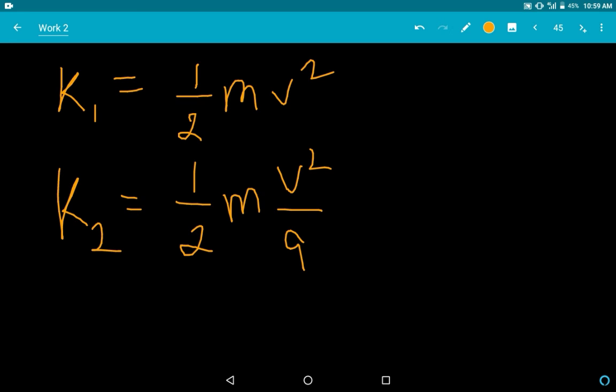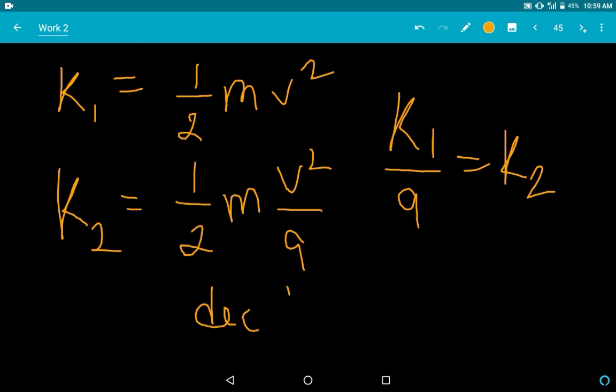Okay, k1 by 9 is equal to k2. Understand? Now it has decreased by how much? First was k1, final is k1 by 9, so k1 minus k1 by 9, which is 8k1 by 9.